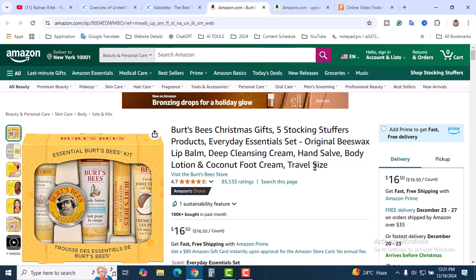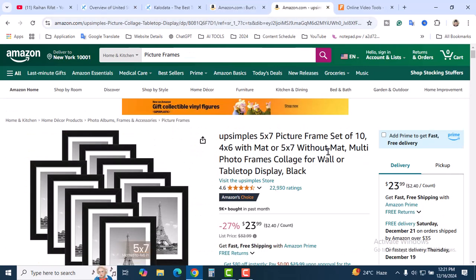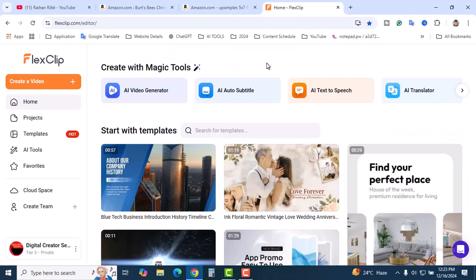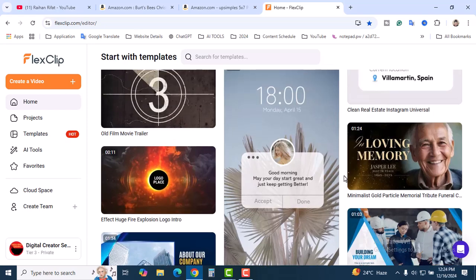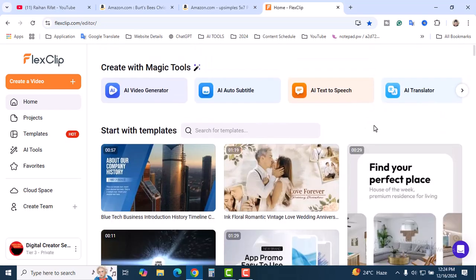And the second step is we have products. That means we have the product URL, product link, and now we have to create an AI video using the product URL. For the AI video we will use a tool called flexclip.com. It's an AI tool with complete AI features. You will find lots of templates and lots of things you can use, like AI auto subtitle, text to speech, AI translate, AI video generator. So we need a video that's generated by AI.